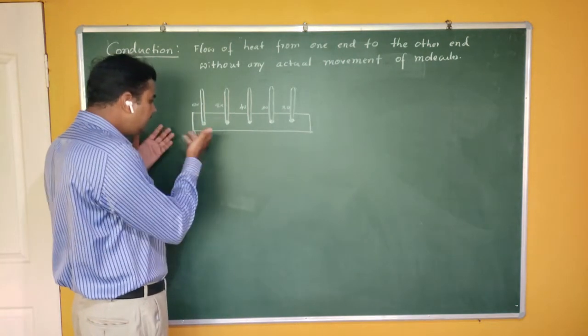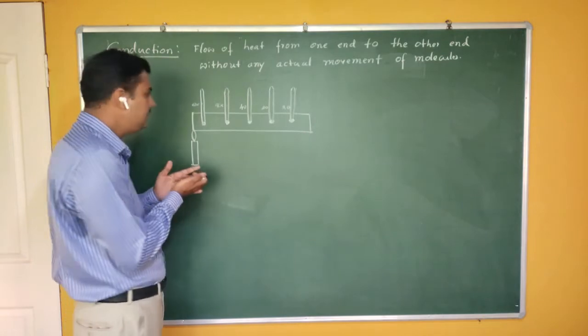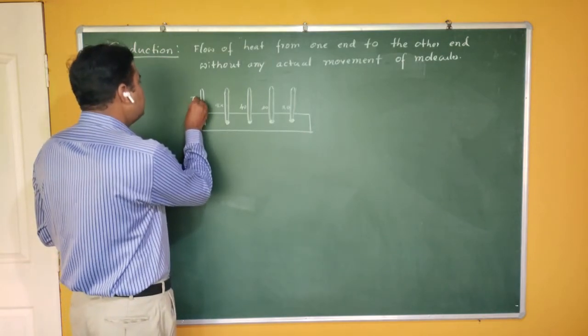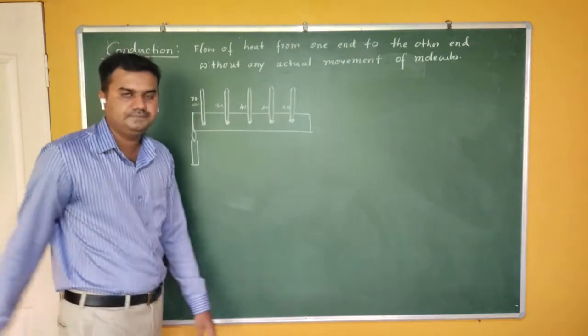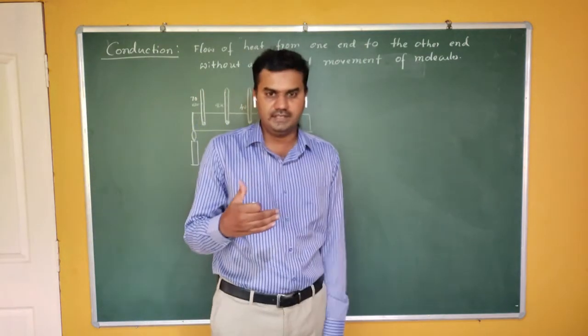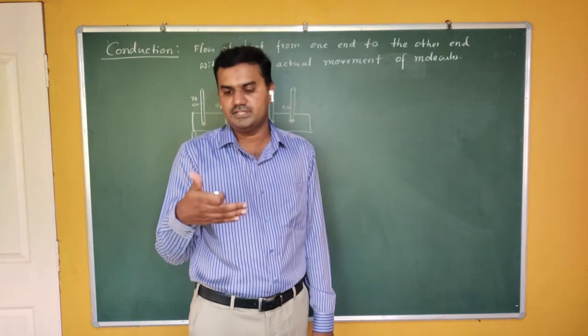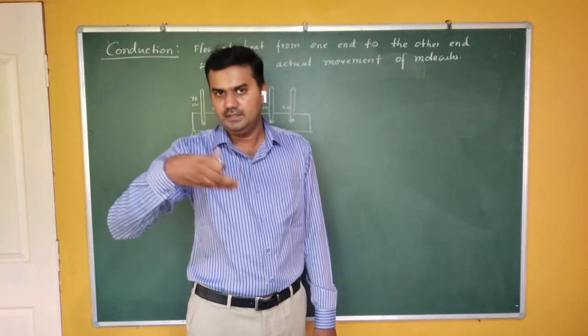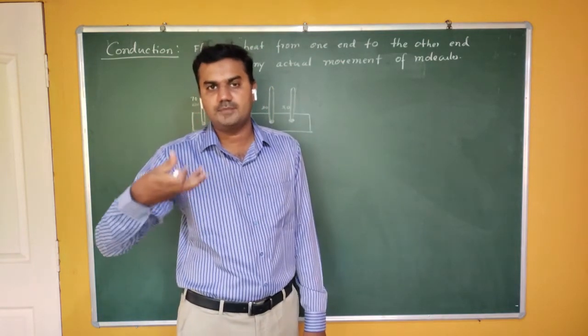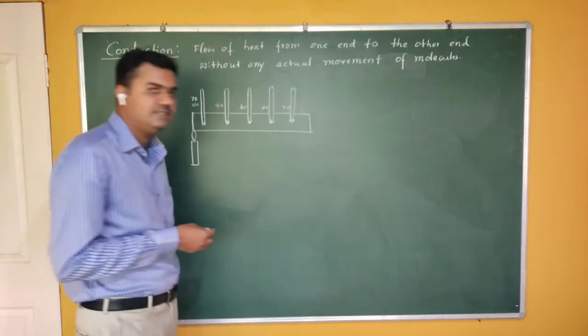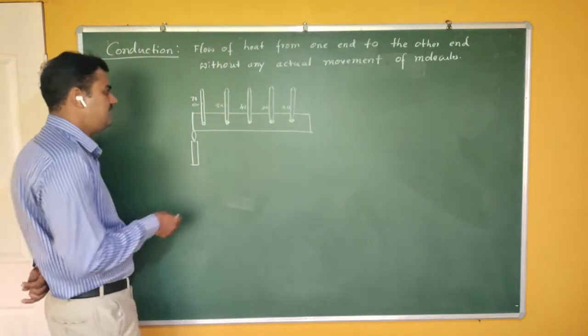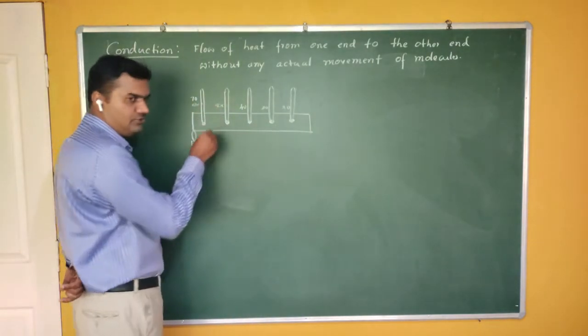As we go on supplying heat to this end, the 60 becomes 70. When you continue supplying the heat energy, that part of the material absorbs the heat energy, so its temperature increases, while it is simultaneously conducting also.